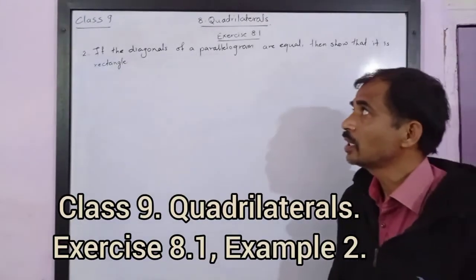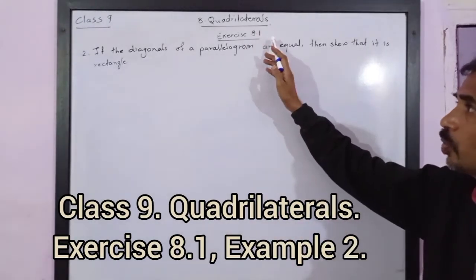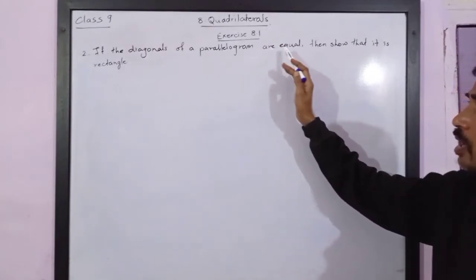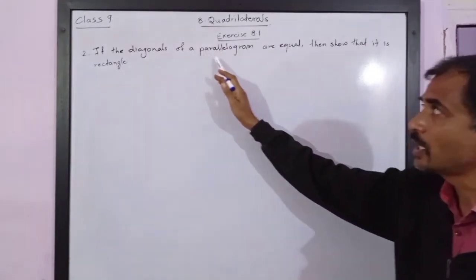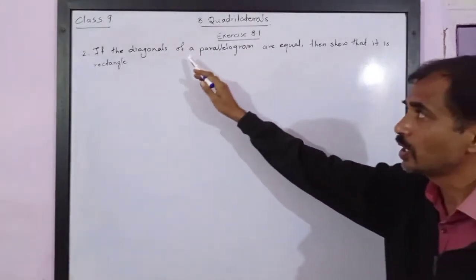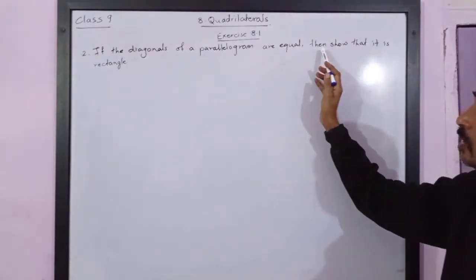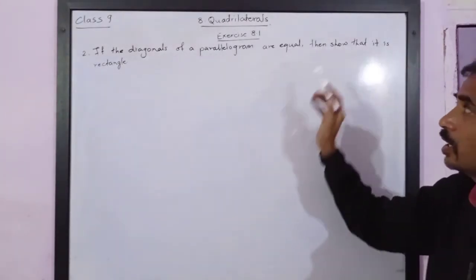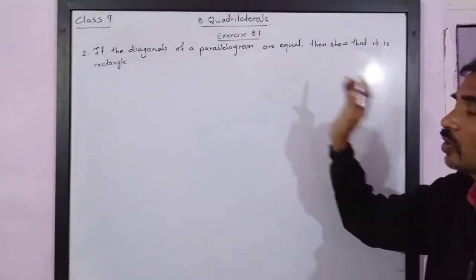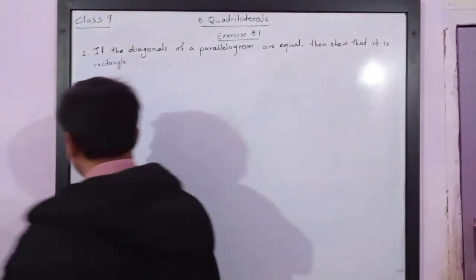Dear friends, in class 9 we are studying the 8th chapter, Quadrilaterals, and in exercise 8.1 we have the second question. If the diagonals of a parallelogram are equal, we are given that the quadrilateral is a parallelogram and its diagonals are equal. These are the two conditions given. Then show that it is a rectangle. We have to prove that if this is true, then that quadrilateral must be a rectangle. Let us check whether it is possible or not.